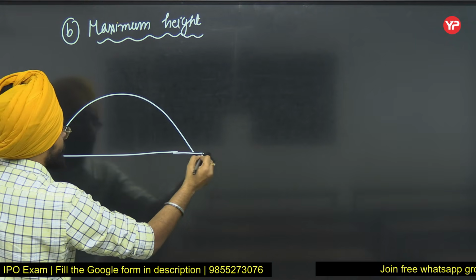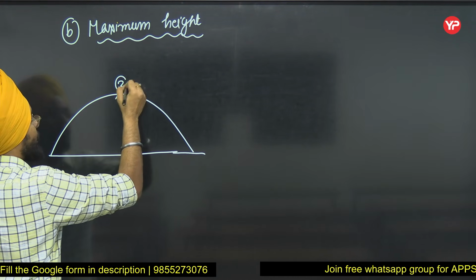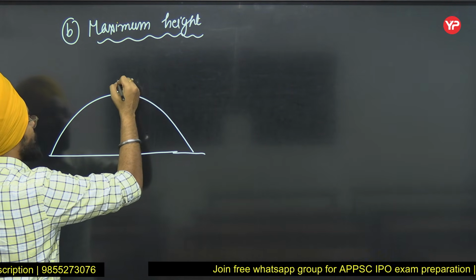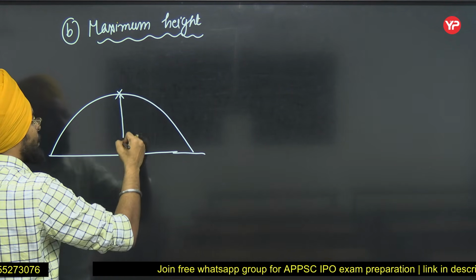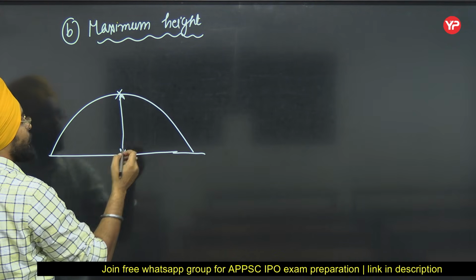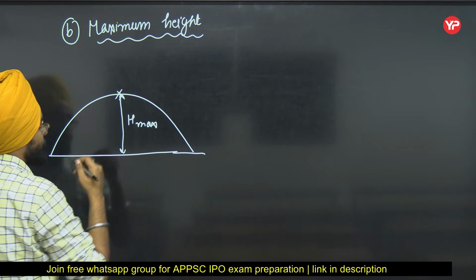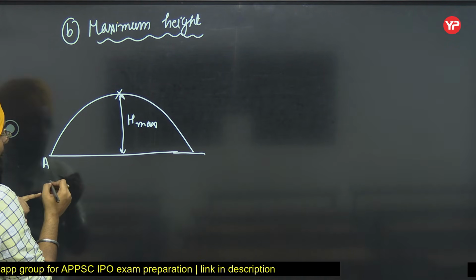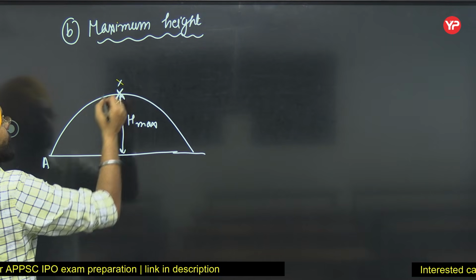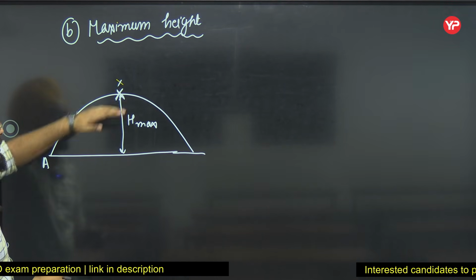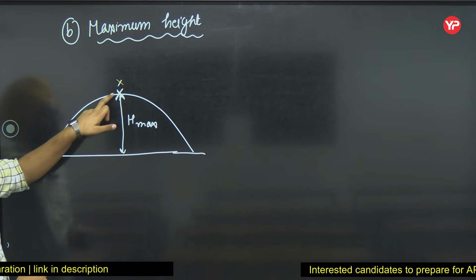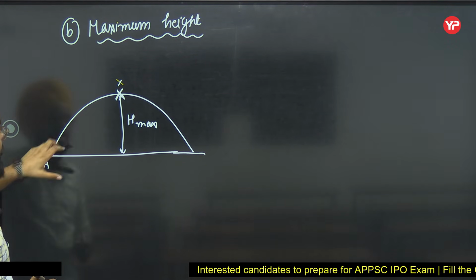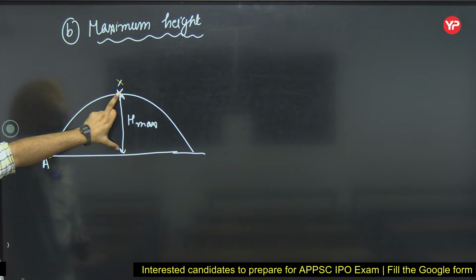During the journey, let's say some point x, this was the point of maximum height. This was your h max. Now if I talk about this point A and this point x, between A and x, what is the vertical displacement? This is the initial point and this is the final point. So vertical displacement is nothing but h max. Between this point and this point, the vertical displacement is h max.